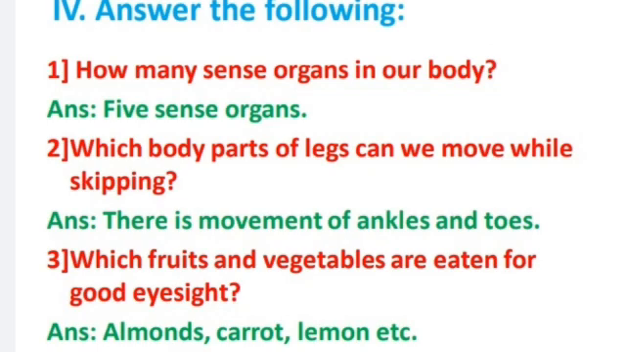Now let us start the next question. Question number 4. Answer the following. First question. How many sense organs are in our body? You remember now? The answer is 5 sense organs. Which are these sense organs? First one eyes, second ears, third one nose, fourth one tongue and fifth one skin. These are the 5 sense organs.